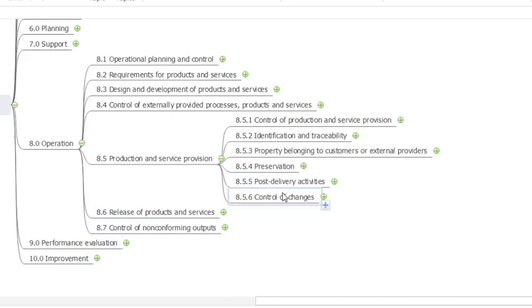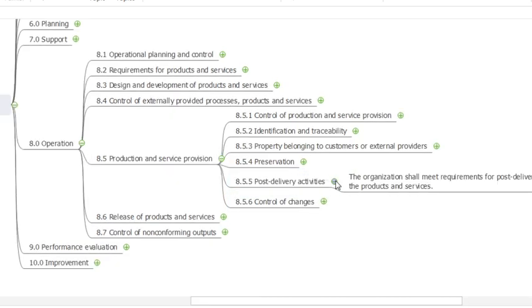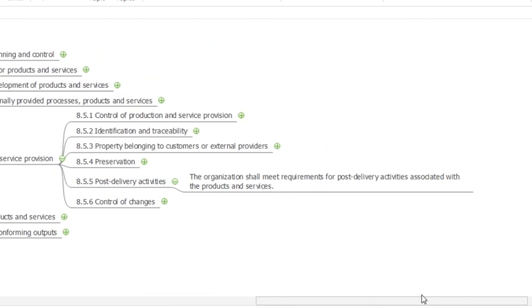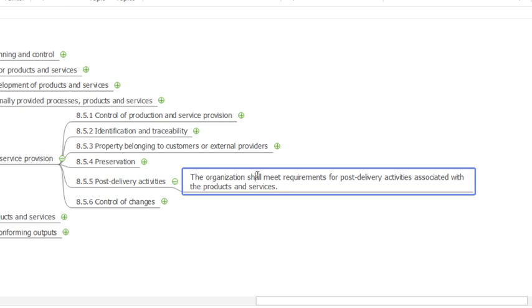Post-delivery activities. This is a new clause added here. Organization shall, again here shall, meet the requirements for post-delivery activities associated with products and services.